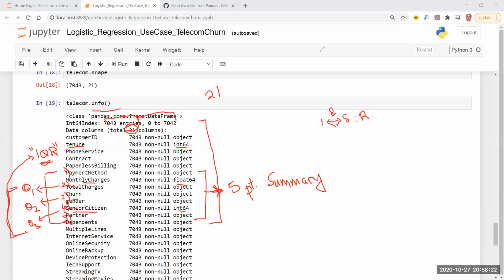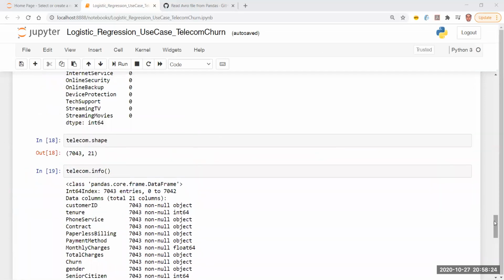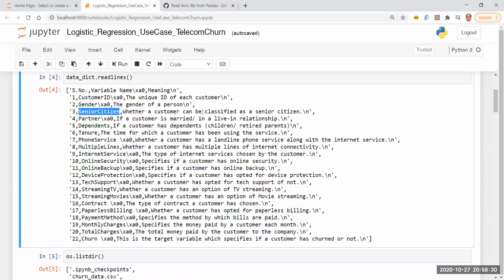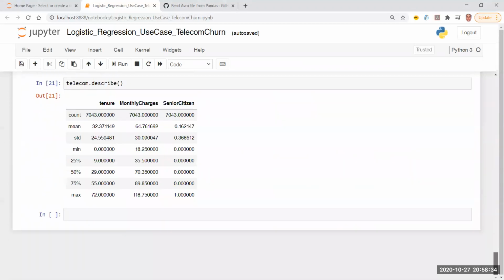Now, what is senior citizen? Let's quickly go back to the data dictionary and we'll find it out. Senior citizen: whether a customer can be classified as a senior citizen or not. So this is already giving you a 0 or 1 value. Minimum is 0, maximum is 1, which simply means that this value is already encoded for us.